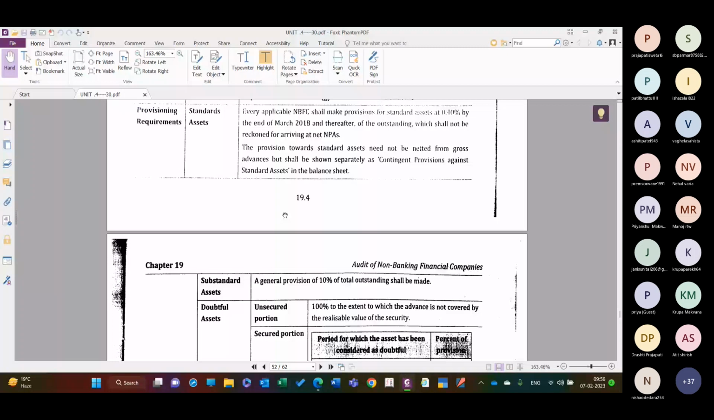Provisioning requirements, standard assets. Every applicable NBFC shall make provisions for the standard assets at 0.1% by the end of March 2018 and thereafter of the outstanding, which shall not be reckoned for arriving at the net NPA. So 0.1% काफी कम है, तो उतना प्रोविजनिंग स्टैंडर्ड एसेट्स के लिए करना चाहिए. बिकॉज ऑफ एनी 0.40 है सर.